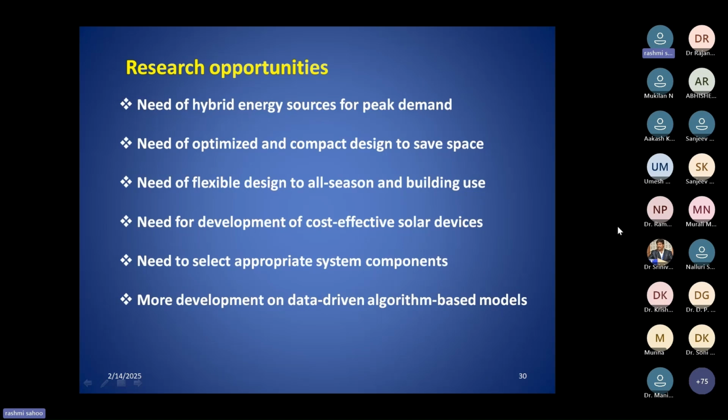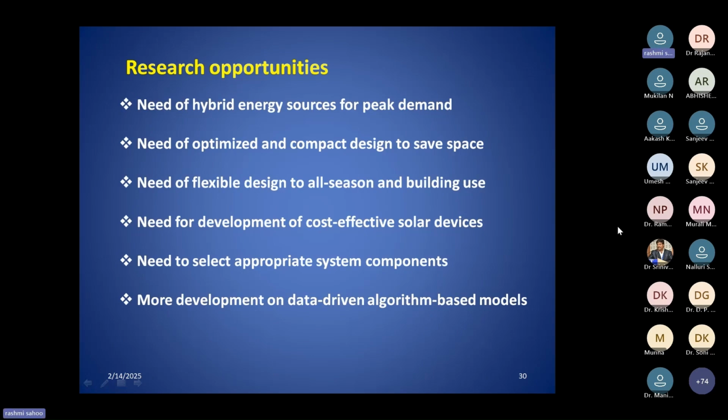Many energy channels are there. So in that respect, this is very promising, and a lot of scope is still there. So these are some research opportunities. Maybe this is not the limit, but some of them I have listed here.